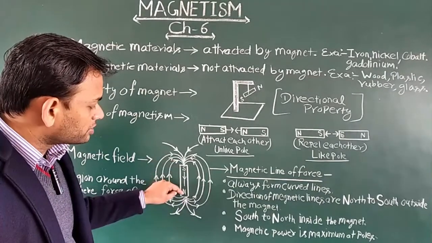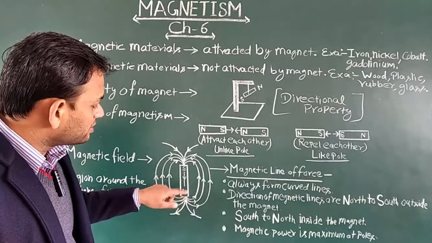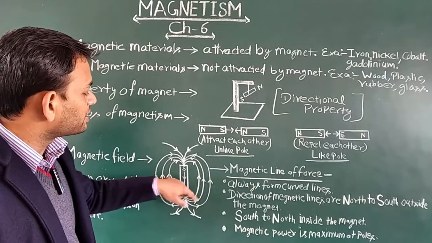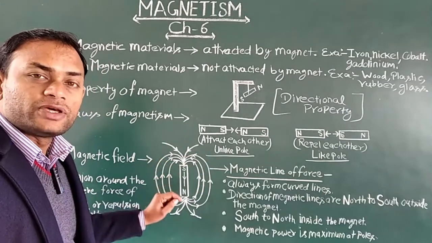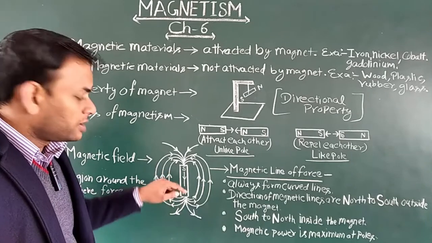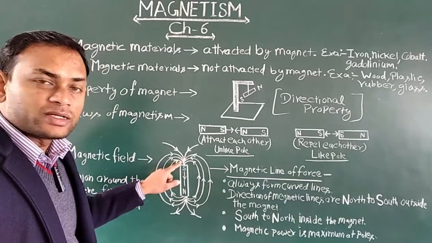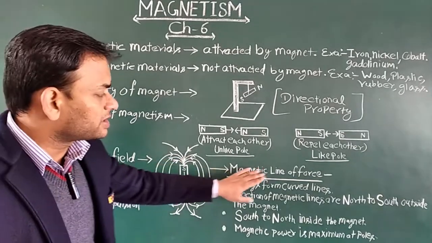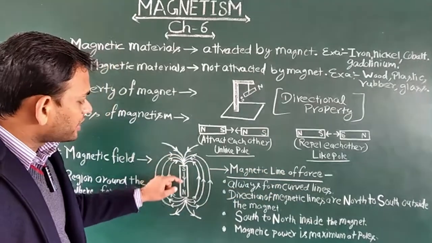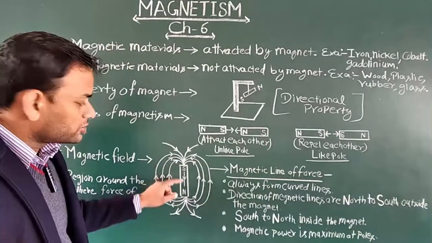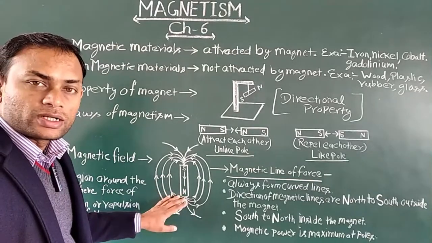I am repeating again that the direction of the magnetic lines of force is always north to south outside the magnet, and the direction of the magnetic lines of force inside the magnet is south to north.